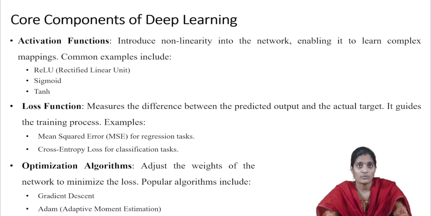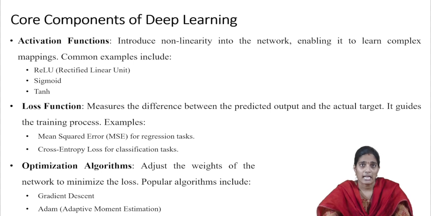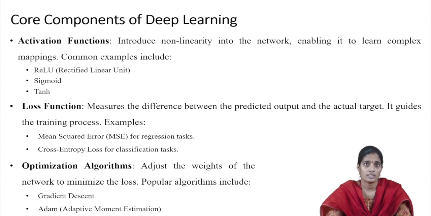Coming to the loss function, these loss functions play a major role in measuring the difference between the predicted output and the actual output. Then only we can identify how much error has occurred. There are various types of loss functions. When we are performing a regression task, we use mean squared error. When we are performing classification, we use the cross entropy loss.